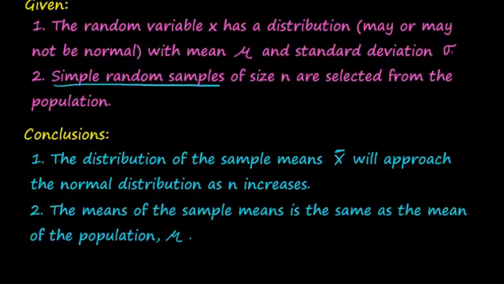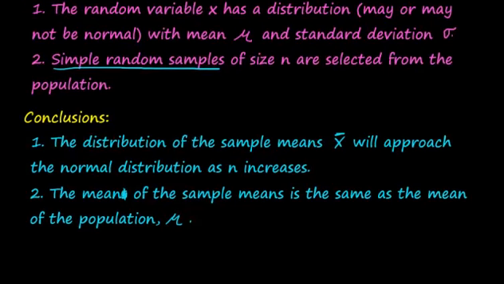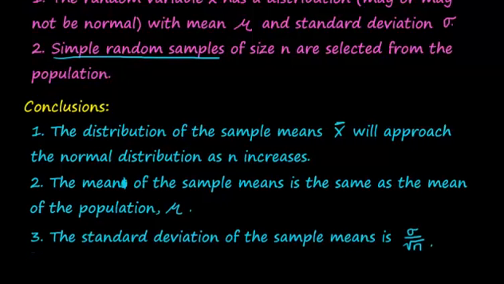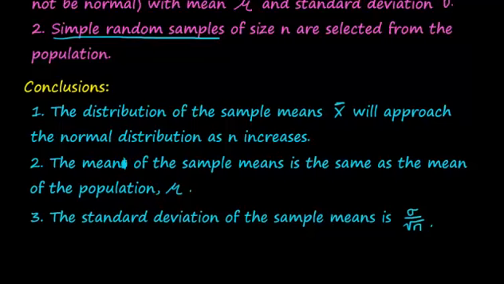The mean of the sample means is the same as the mean of the population, mu. We saw that because the mean is an unbiased estimator. And the standard deviation of the sample means will be sigma over the square root of n.